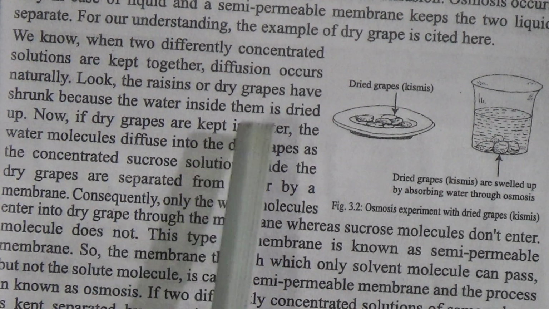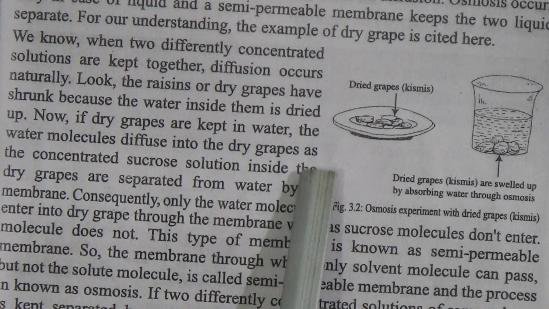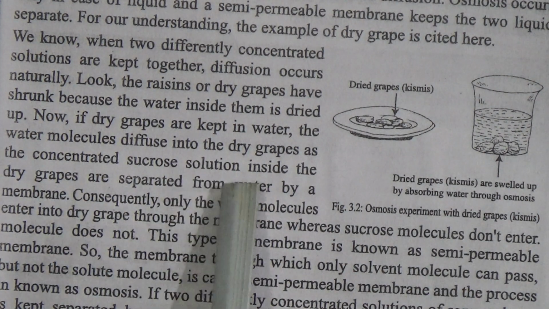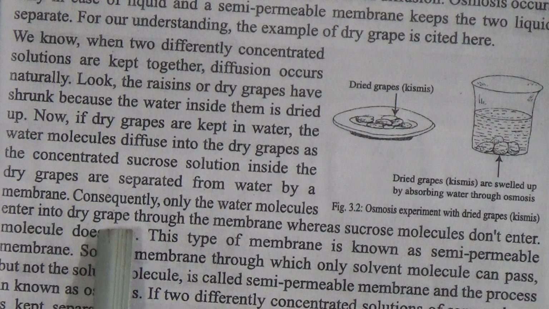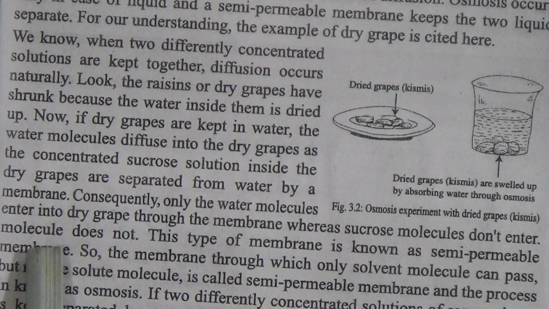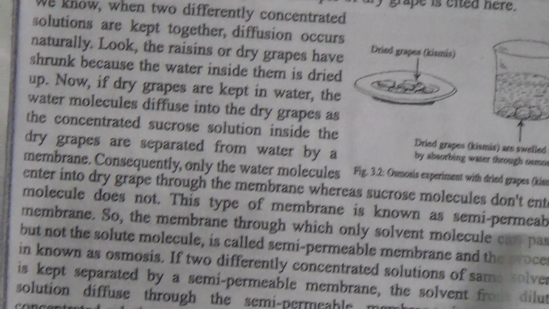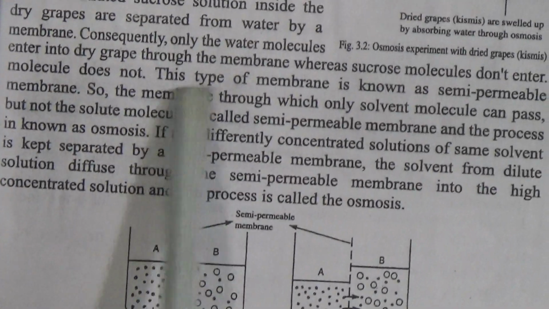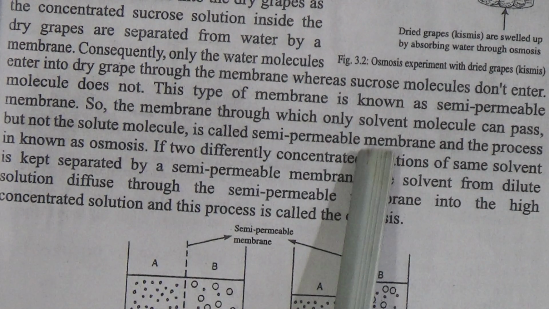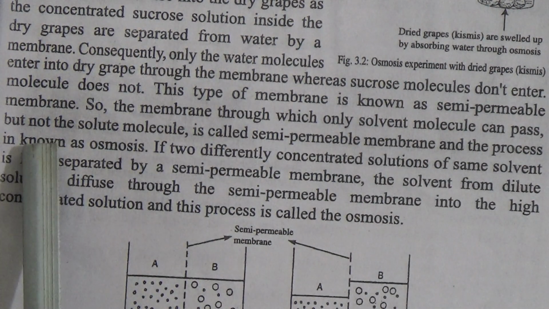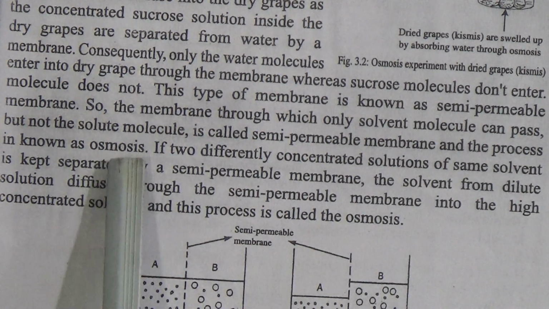Now, if dry grapes are kept in water, the water molecules diffuse into the dry grapes, as the concentrated sucrose solution inside the dry grapes is separated from water by a membrane. Consequently, only the water molecules enter the dry grape through the membrane, whereas sucrose molecules do not. So, this type of membrane is known as a semi-permeable membrane. The membrane through which only solvent molecules can pass but not solute molecules is called a semi-permeable membrane, and the process is known as osmosis.